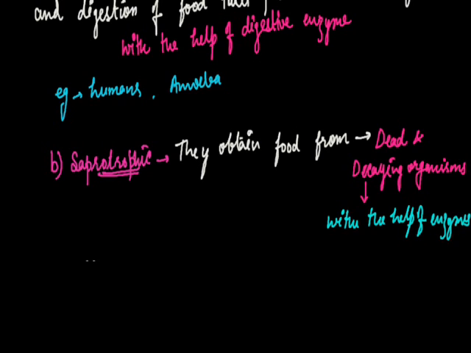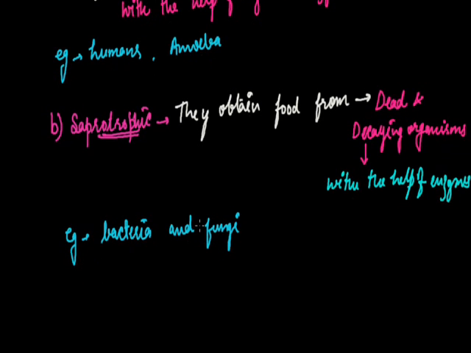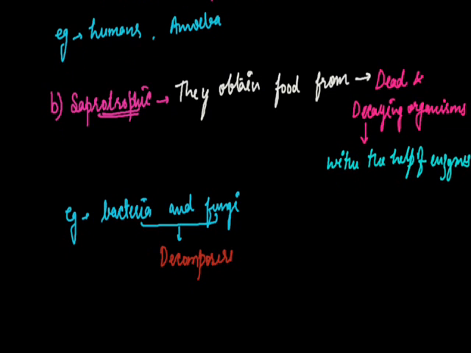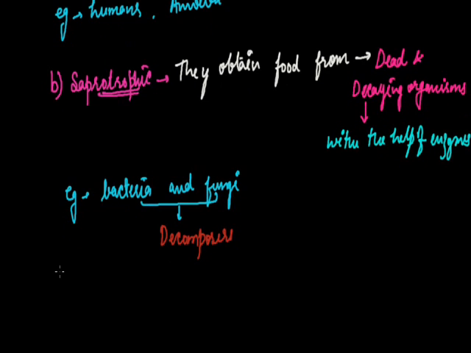The saprotrophic mode of feeding is found in bacteria and fungi. They are also called decomposers, and by the decomposition process they obtain their food from dead and decaying matter. So that is about the saprotrophic mode of feeding.